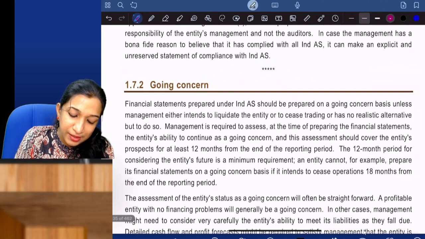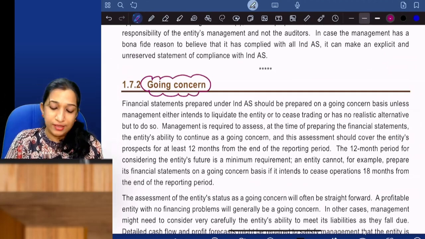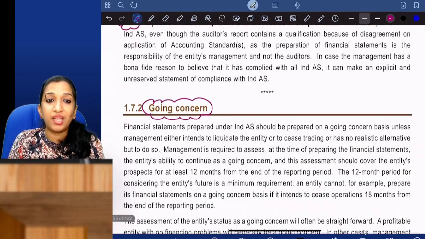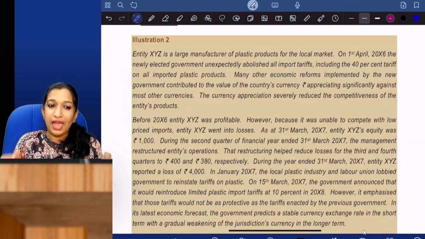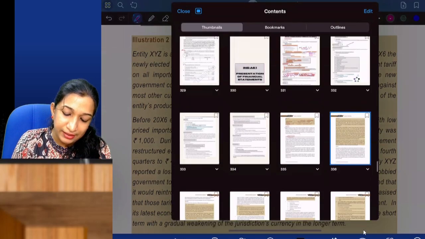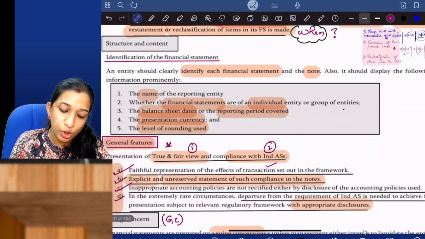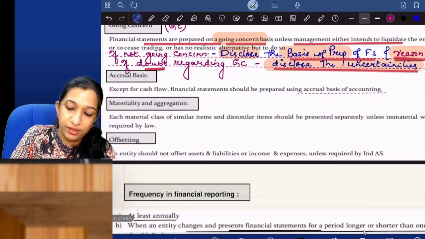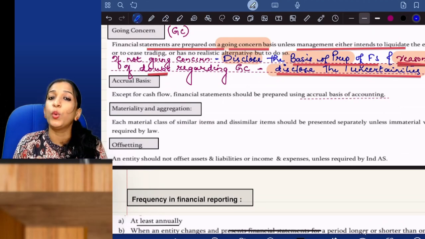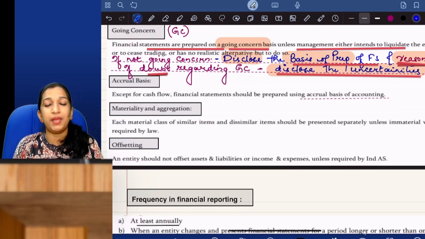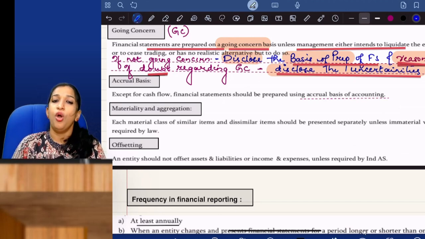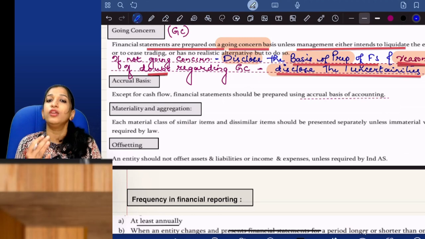Now the next area in the study material is going concern. They have written some notes and an illustration, a big question. Illustration 2 is a big question, but before moving on to the illustration, let me read the relevant theory. What is given regarding going concern? All financial statements are prepared on a going concern basis. Of course, you have studied maybe from the 11th standard or foundation, fundamental accounting assumptions, going concern. All entities should prepare financial statements following the going concern basis.